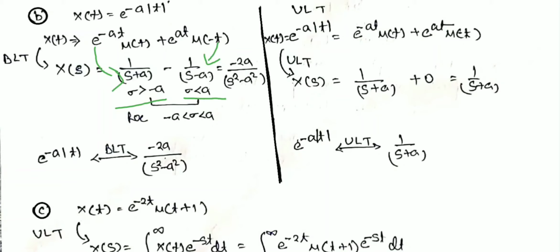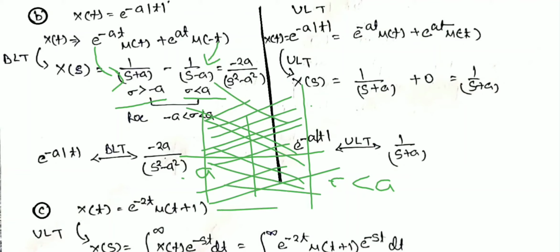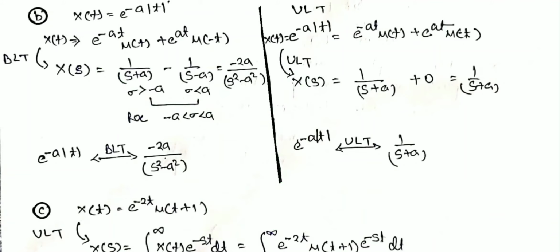When we take the common region in the s-plane, one represents sigma greater than minus a, which is the right side, and the second represents sigma less than a, which is this side. The common ROC is in between, so sigma should be greater than minus a and less than a. Therefore, the common ROC is this, and adding their combination, this becomes minus 2a divided by s square minus a square.